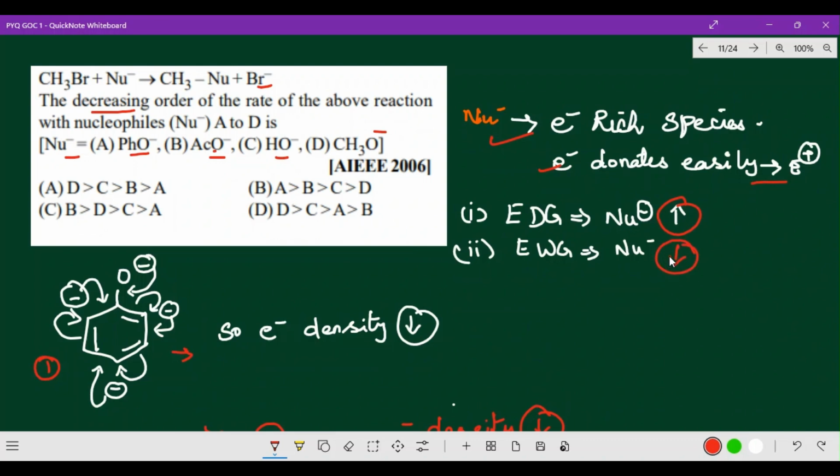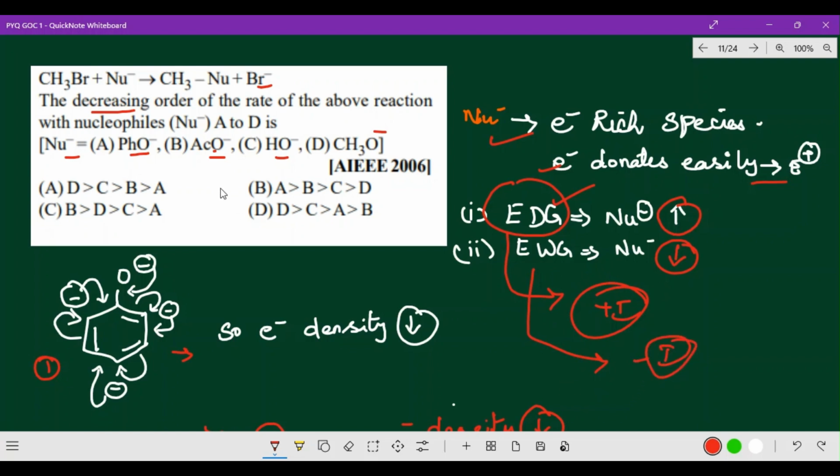Please remember. Wherever an electron donating group is there, their nucleophilicity will be increasing. So which are all electron donating groups? All plus I groups are electron donating groups, as we have mentioned. Electron withdrawing groups are the minus I effect that we have gone through.